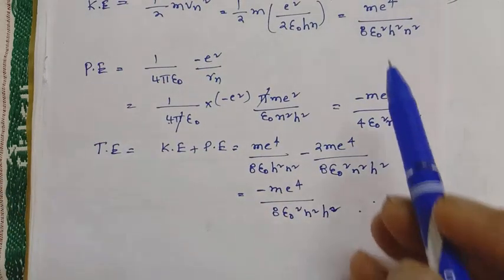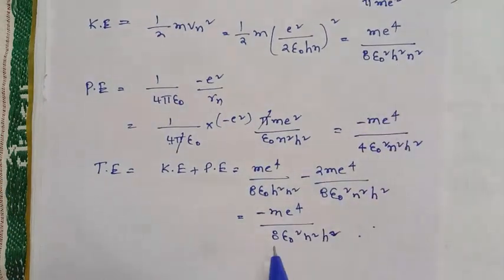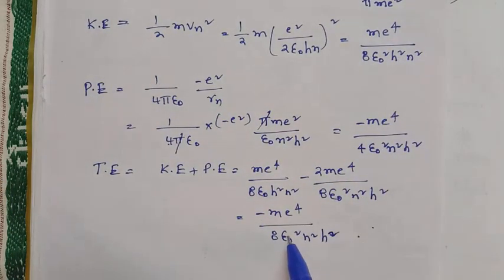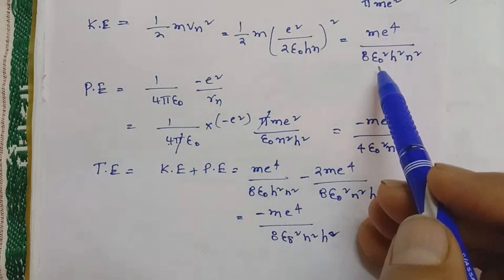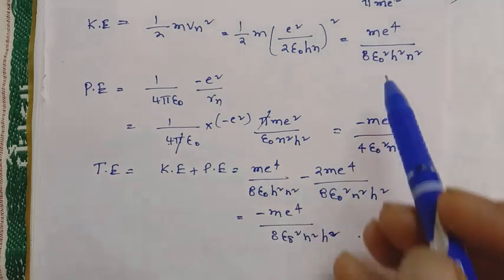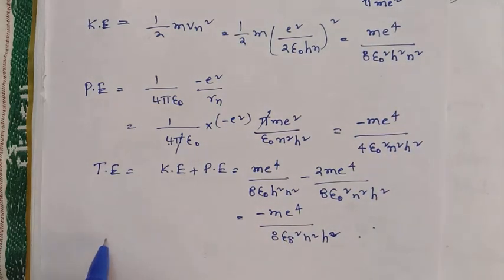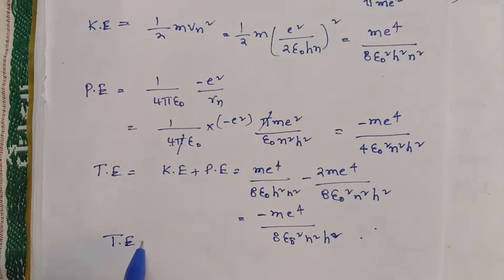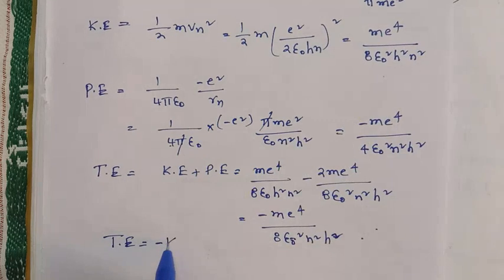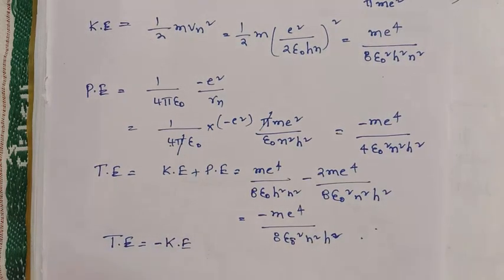So this is the total energy, and this is the kinetic energy. You have to observe that when the total energy is multiplied by minus, we get the kinetic energy. Then the relation is that the total energy is minus of the kinetic energy.